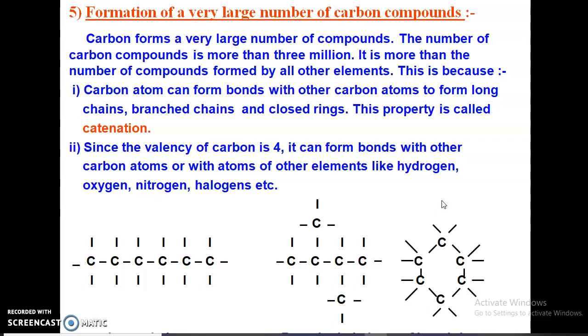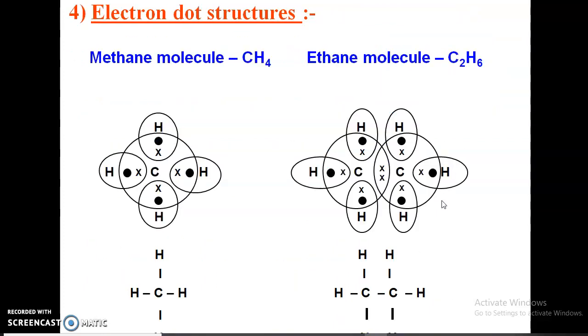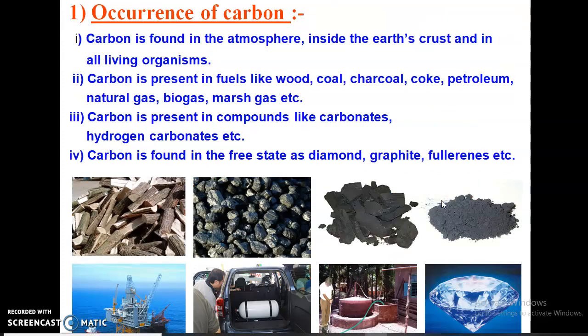So far we have discussed formation of very large number of carbon compounds. What chapter are we studying? We are studying carbon and its compounds. So we are going to do this slide, that is point number 5. What we have discussed till now, let's take a look, electron dot structure. Let's take a look from the very beginning.